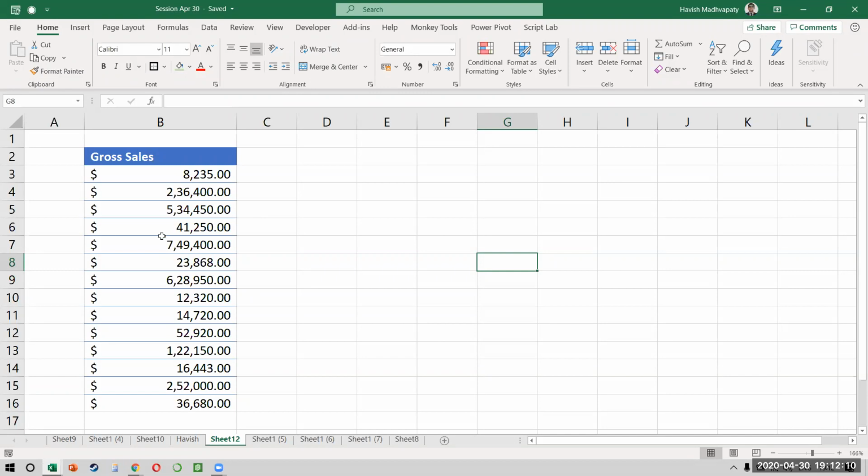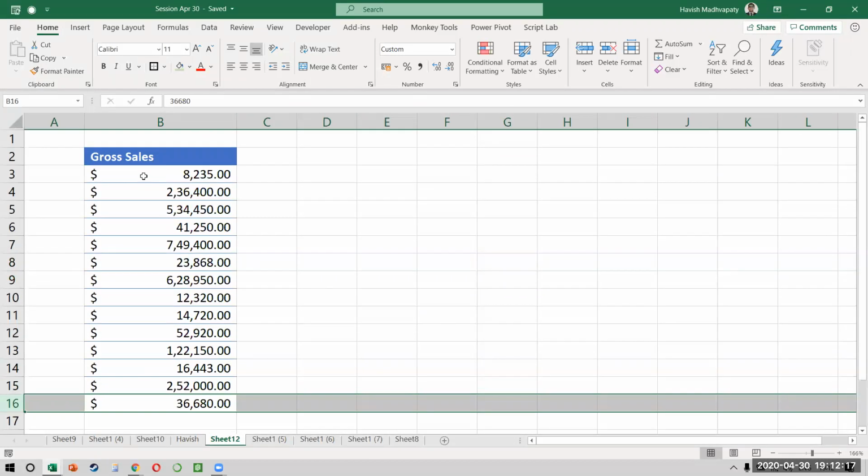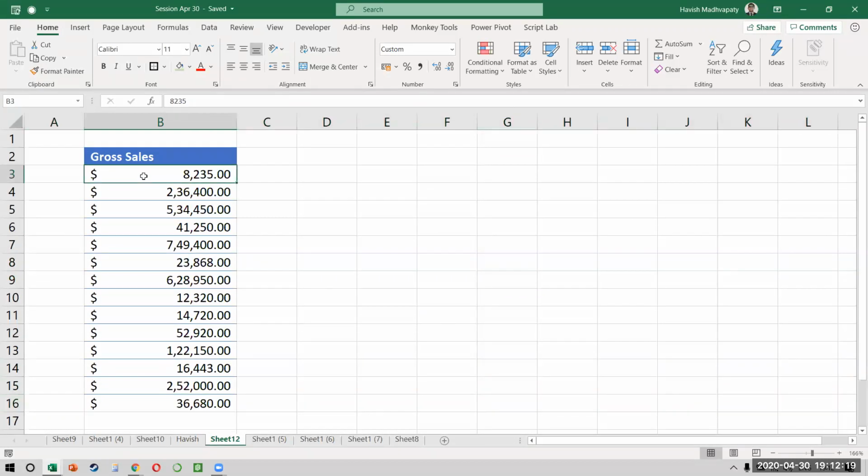Because otherwise, how would you find out what is the last row of your worksheet? We always know where the data is starting, but we never know where the data is ending, right? That's the reason the L row and the L column concept becomes very important. Any other questions, anyone, before we start doing this example?